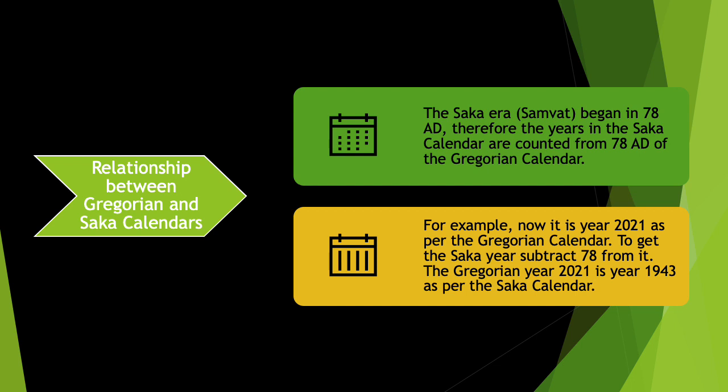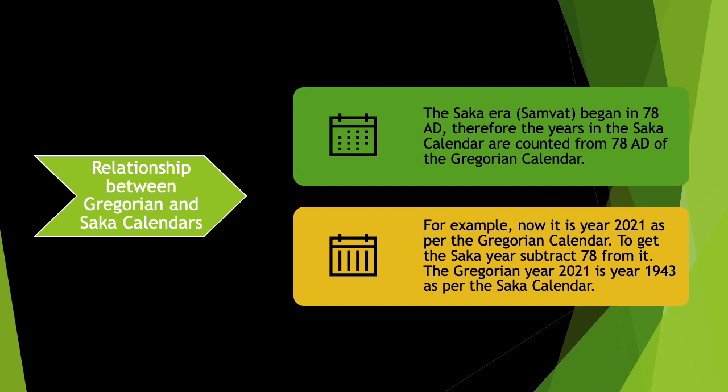Now, what is the relationship between the Gregorian calendar and the Sakha calendar? The Sakha Samvat or the Sakha era began in 78 AD. Therefore, the years in the Sakha calendar are counted from 78 AD of the Gregorian calendar. Now, let us learn this with the help of an example. Then you will be able to understand better.